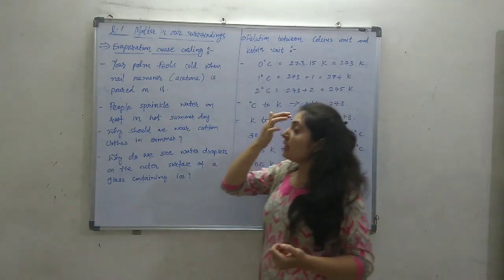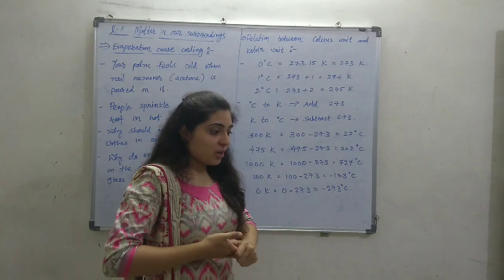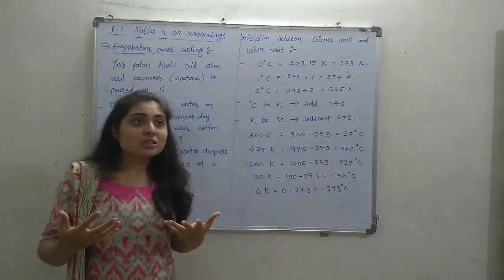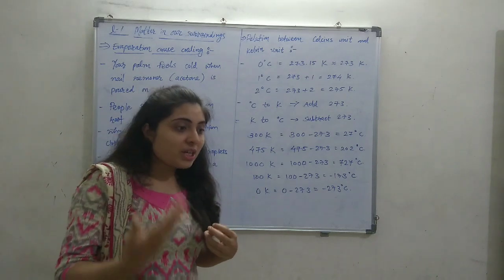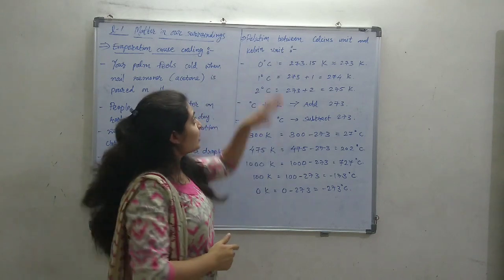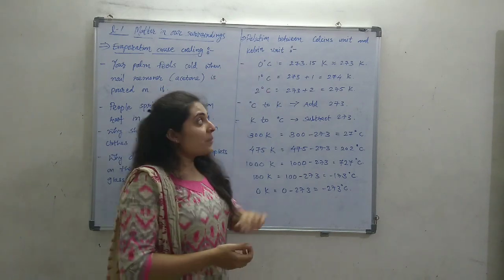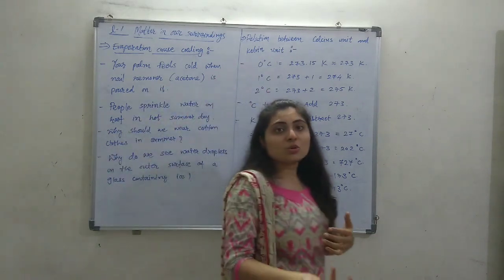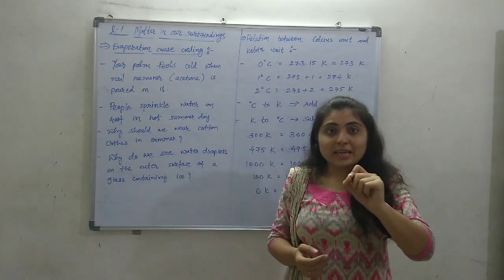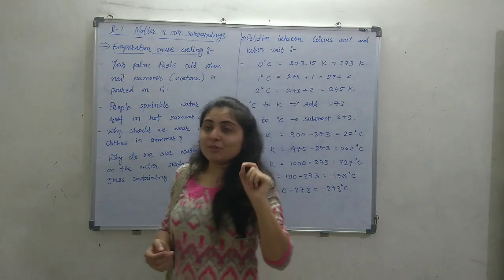Now, another thing we have seen in this chapter is that temperature is generally measured in degree Celsius, right? But there is another unit for temperature, that is the Kelvin unit, capital K. K is for Kelvin.